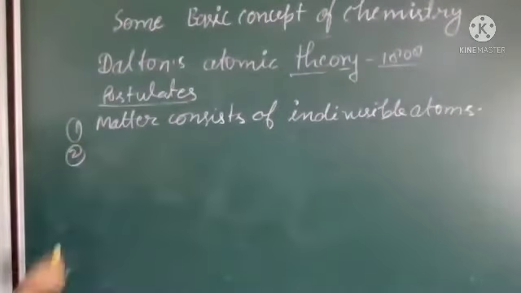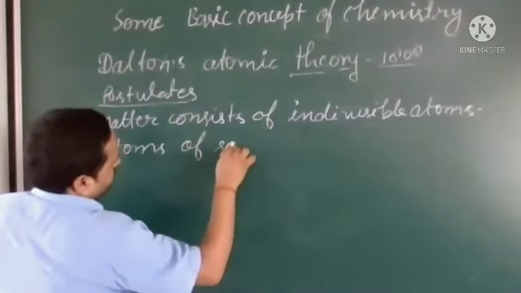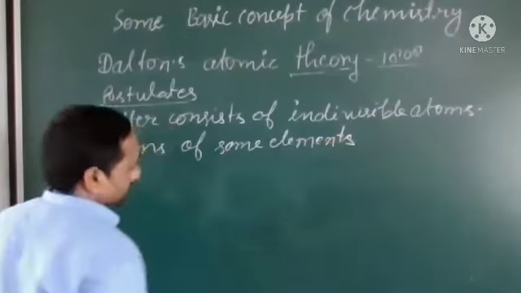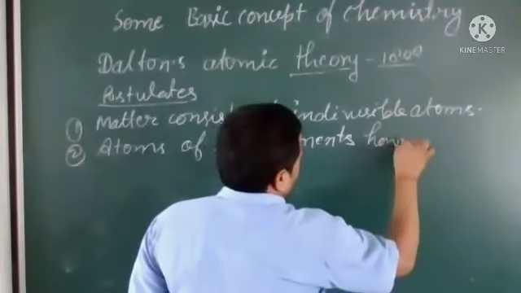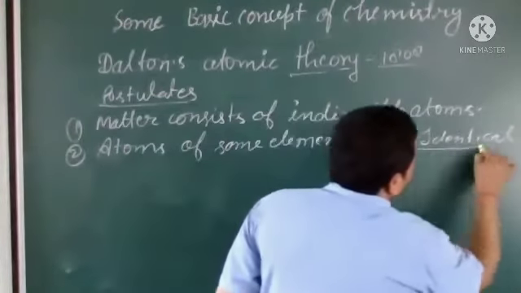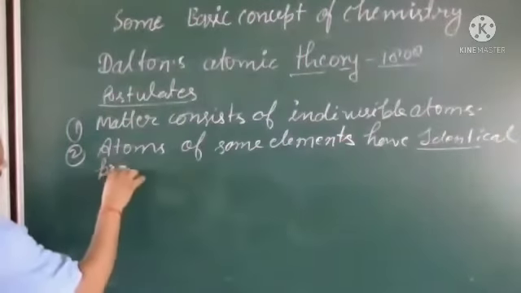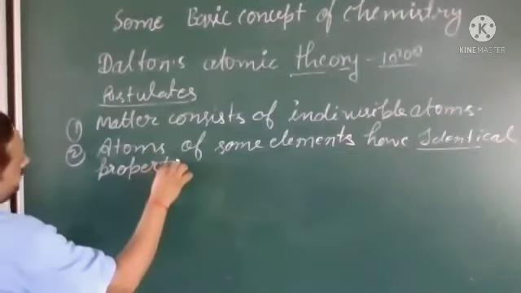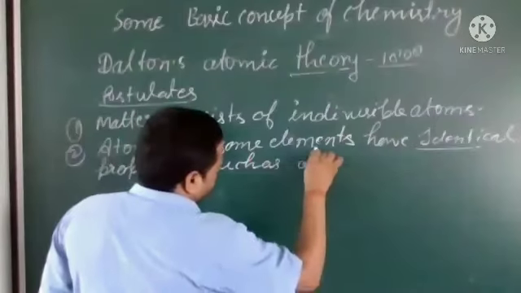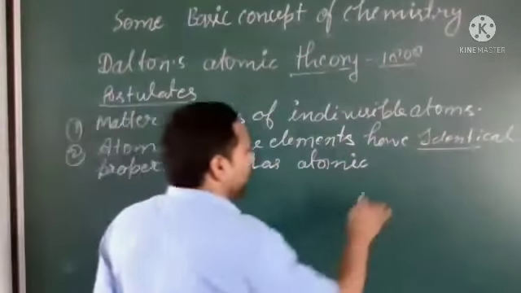Second, atoms of the same element have identical, meaning similar, properties such as atomic mass.